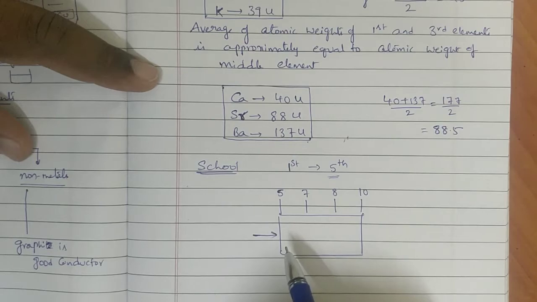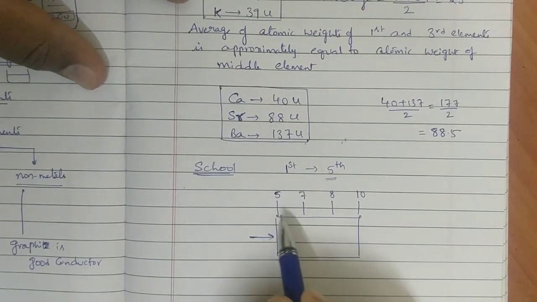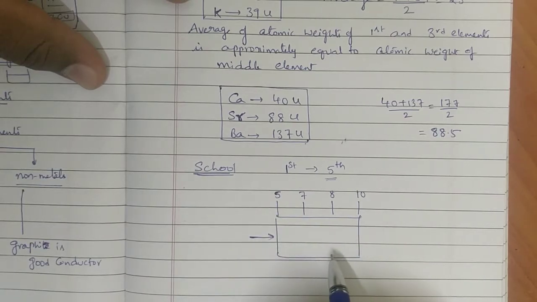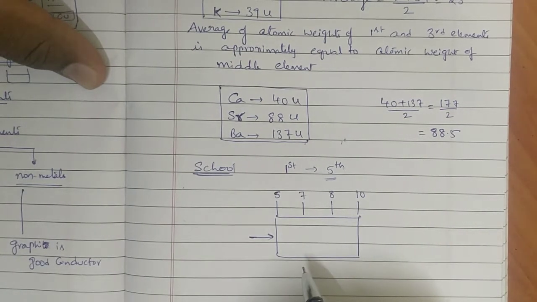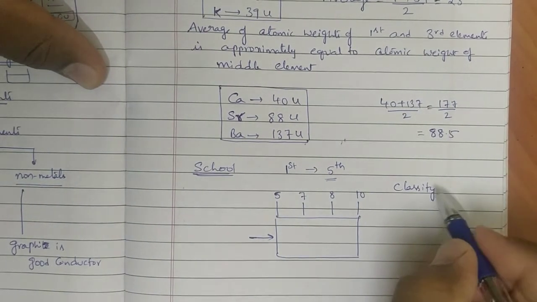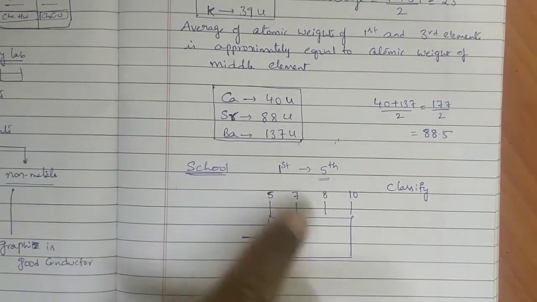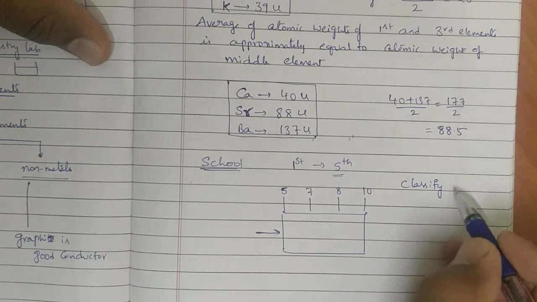Then I thought, what is the mistake I have done? Everything has gone well, but why did the teacher not feel easy? Then I thought, okay, all the students are in one group, one class only. That's why it might be difficult. He felt difficulty like that, I thought. Then my mind started thinking that I need to classify the students. Is it correct or not? See, the initial condition I got here is like the classification of elements idea we got. Like that here also, I need to classify the students.